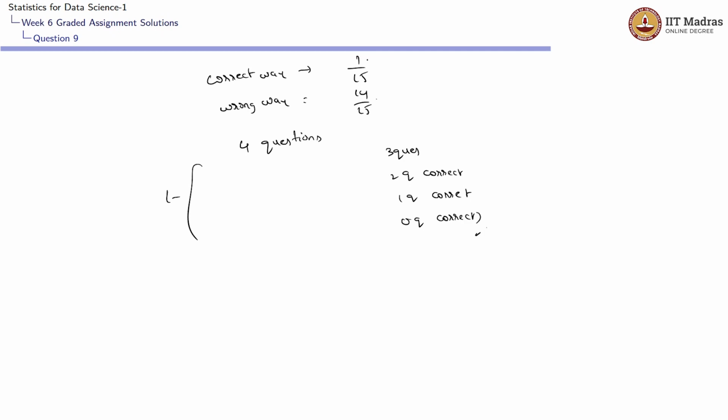If we could get this probability and subtract it from 1, we'll be getting the case of getting at least 4 questions correct. So let us look at each one.